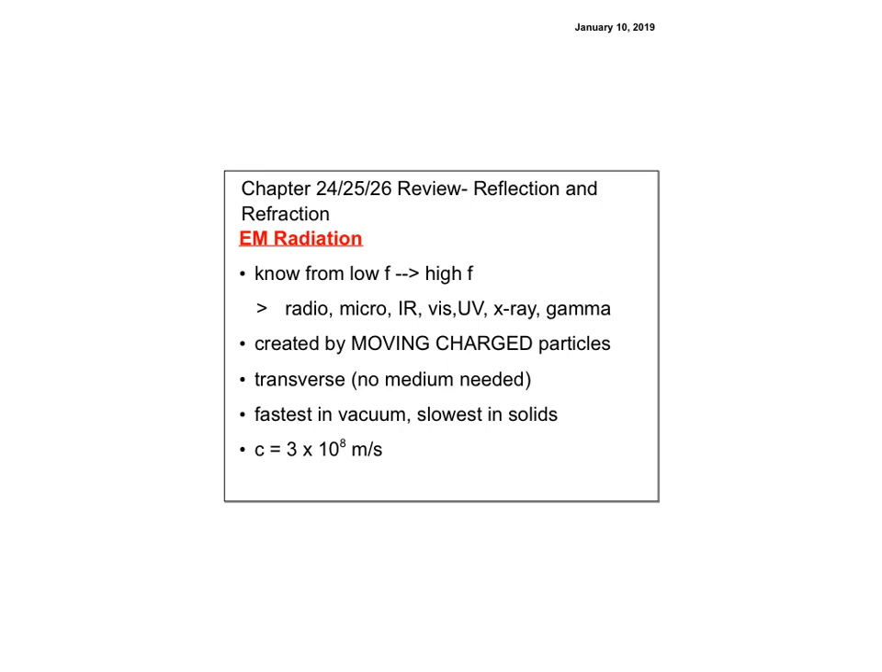This is AP2, chapter 24, 25, 26 review. Reflection, light, and refraction. So from chapter 24, you need to know about electromagnetic radiation. You need to know the order of the frequencies. Remember, we did that worksheet A.